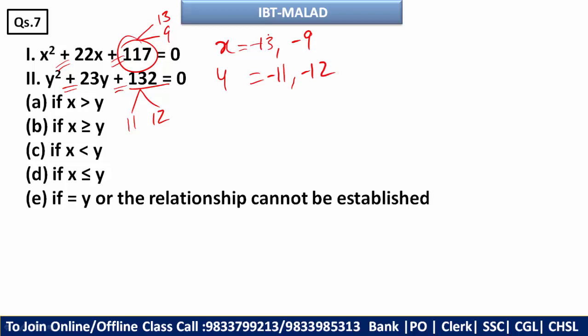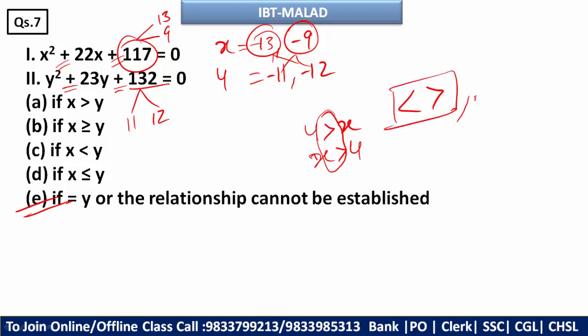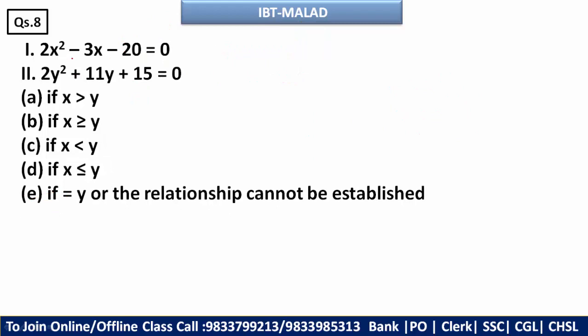Now if you compare these two values, so these two are greater, so y is greater than x. And if you compare these, then you will say ki x will be greater than y, because minus 9 is greater than minus 11, minus 2. So here again contradiction will occur, and you can say relation cannot be established, because these two signs cannot be simultaneously. Moving ahead, see question number 8.